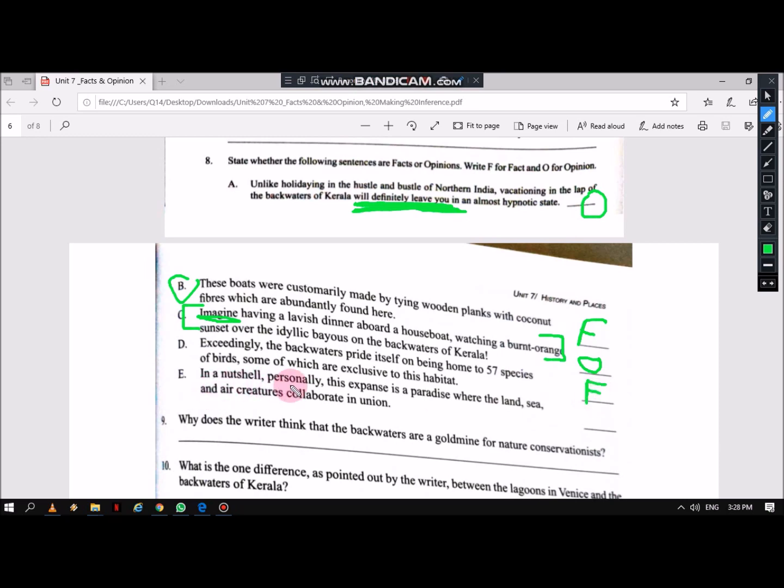Last one. In a nutshell, personally, this resort is a paradise. When you see these words, you automatically know that it is not a fact, it is opinion. So you see, I can do this kind of question by just identifying the phrases. Yeah, so those are some cool tips for you.